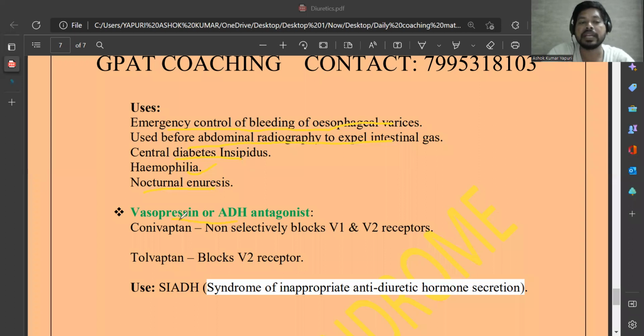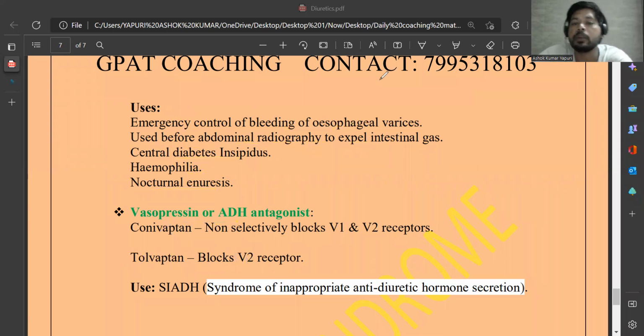Next, vasopressin or ADH antagonists. Examples: conivaptan non-selectively blocks V1 as well as V2 receptors. Tolvaptan only blocks the V2, vasopressin type 2 receptor. So remember, tolvaptan T, two, blocks the vasopressin type 2 receptor. Conivaptan is a V1 as well as V2 receptor blocker. The above drugs show agonistic action on the vasopressin or ADH receptors, and below, conivaptan as well as tolvaptan block the vasopressin or ADH receptors.